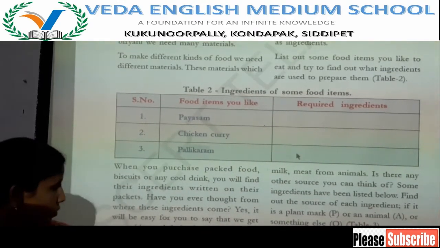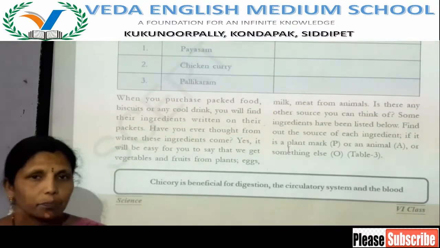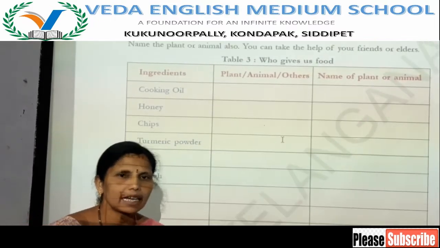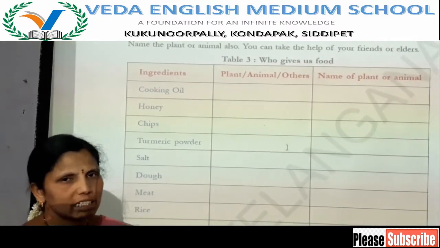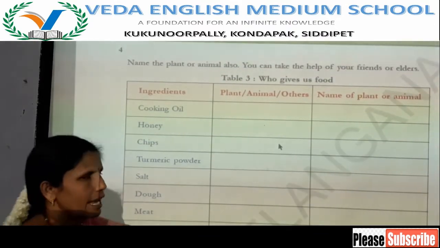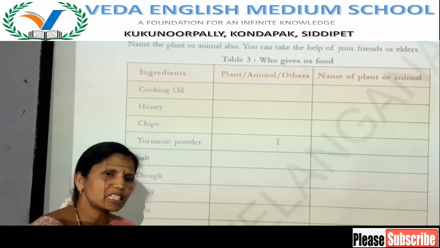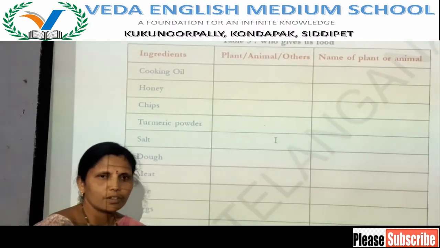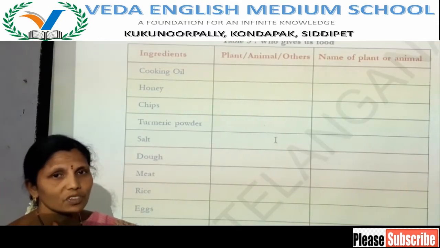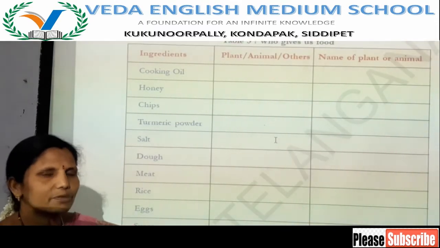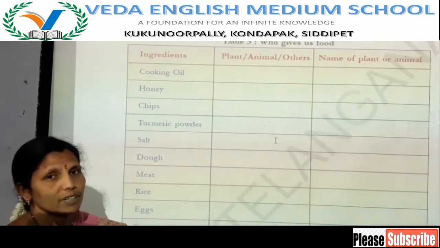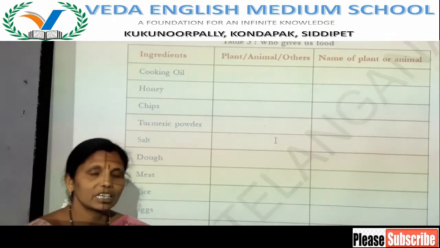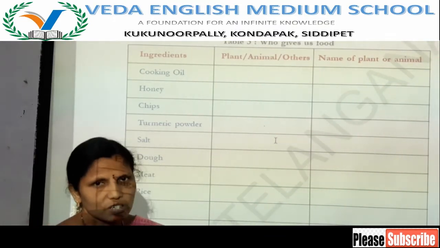From where do we get these ingredients? We get these ingredients from plants and animals. From plants, we get fruits, vegetables, some dry fruits, condiments, and flowers. And from animals we get milk, eggs, meat.